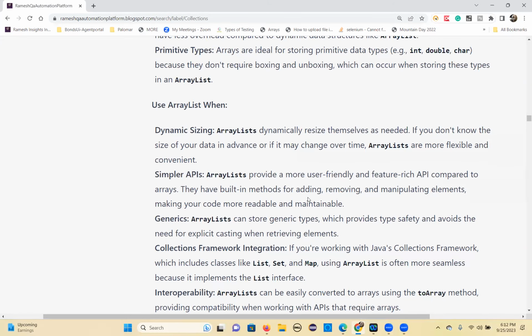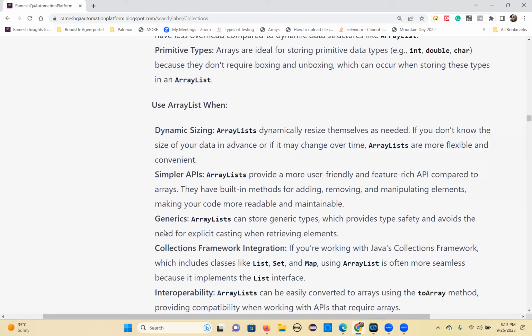Arrays don't provide any methods, but you have simpler methods and APIs in the ArrayList. You have already seen a lot of methods. There are built-in methods for adding, removing, and manipulating elements, making your code more readable and maintainable. That's another advantage of the ArrayList.